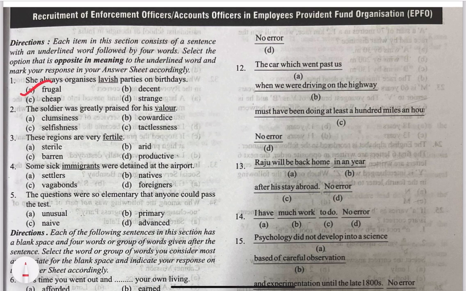The soldier was greatly praised for his valor. So for valor, it is option B, covered eyes. And for the third one, for fertile, it is barren. Some sick immigrants were detained at the airport. So for immigrants, it is natives.